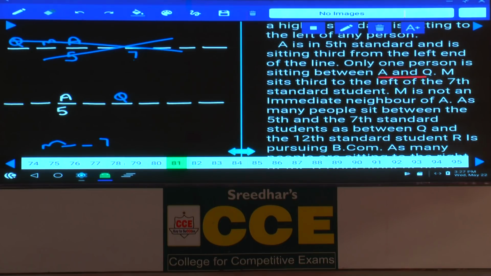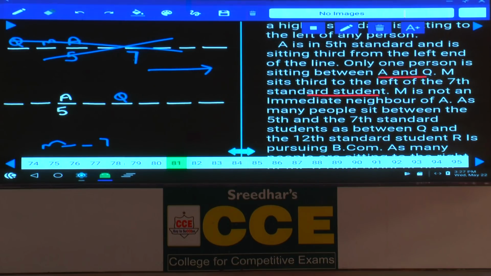M sits third to the left of 7th standard. Third to the left of 7th standard, and the 7th standard is here. Extreme right, and M sits third to the left of the 7th standard student. So the last information, we will go to that afterwards. Extreme right hand. Now if you take the extreme right hand, now the right hand side, this place.